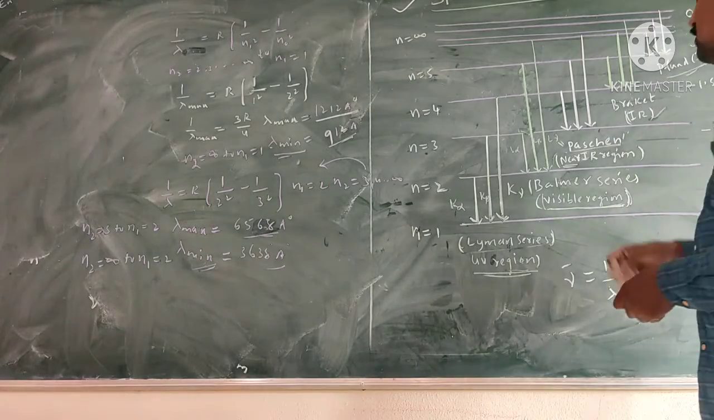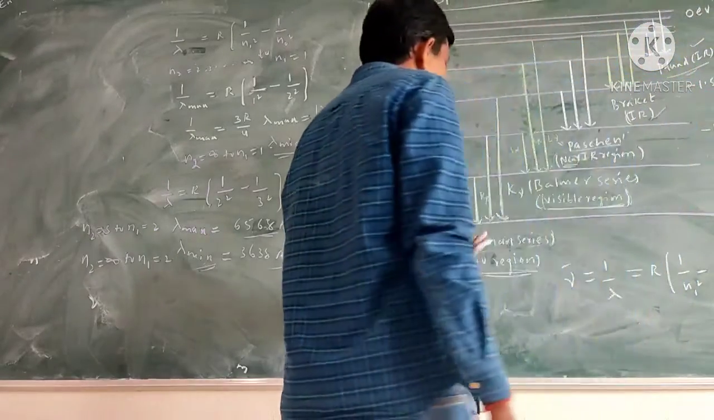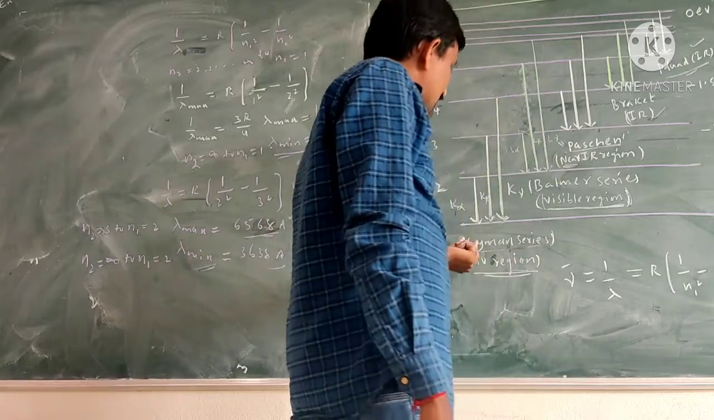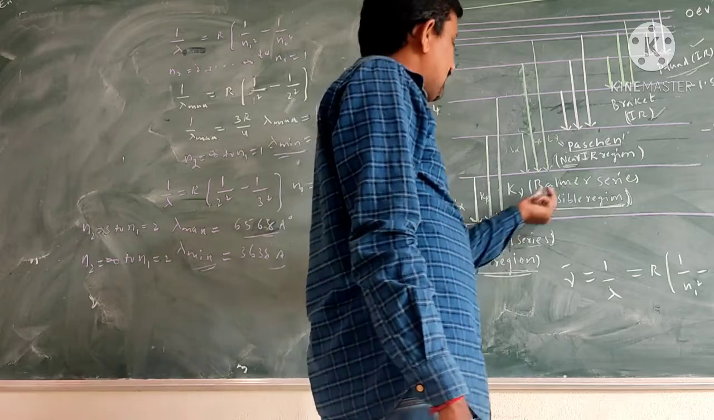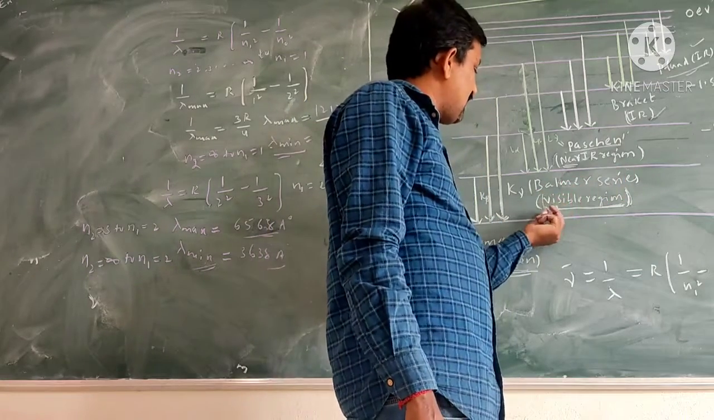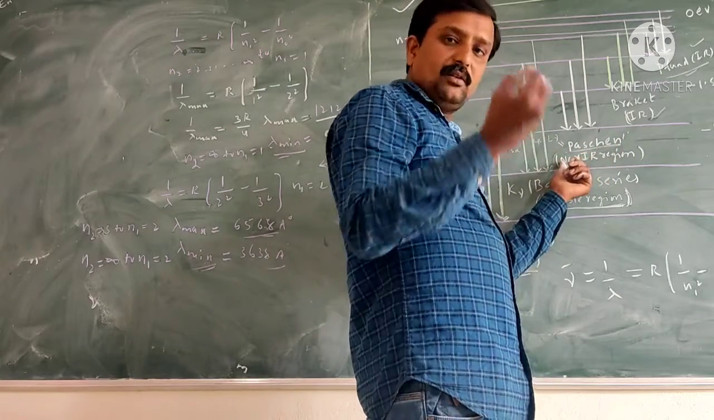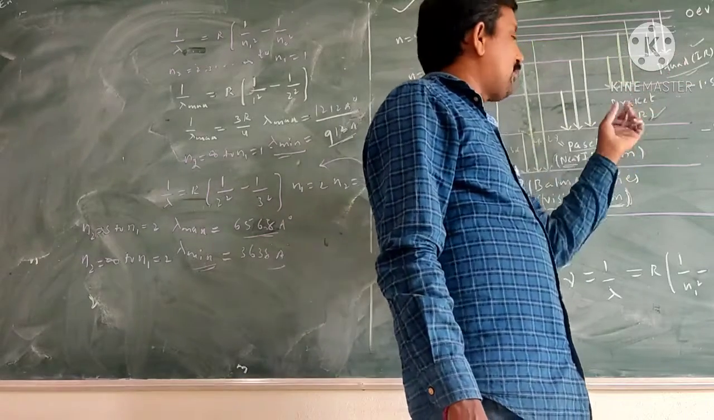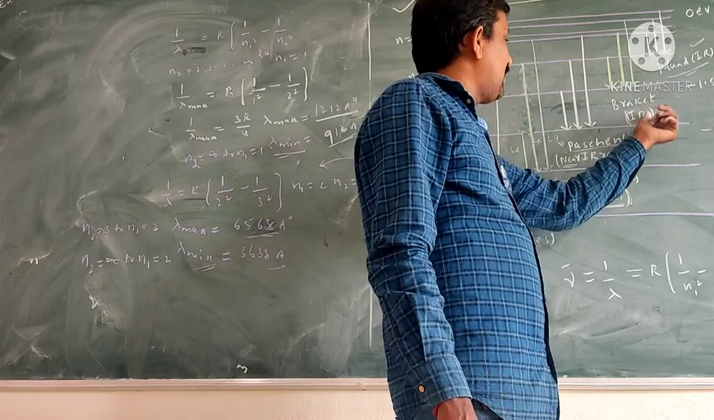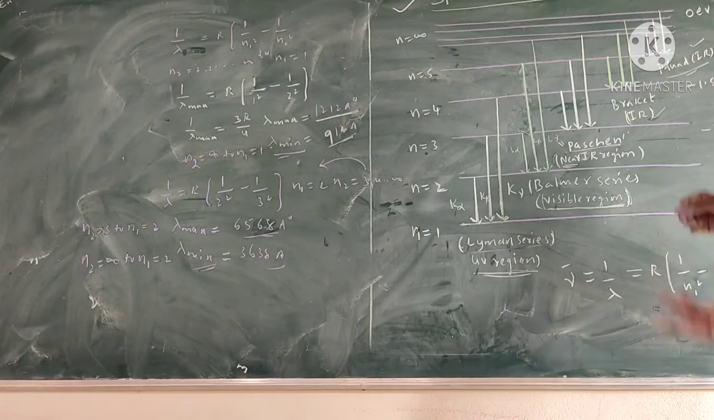So, the spectral lines of the hydrogen spectrum. The first series is the Lyman series, in the UV region. The second is the Balmer series, in the visible region. The third is the Paschen series, in the near IR region. The fourth is the Brackett series, in the IR region. The last one is the Pfund series, in the far IR region.